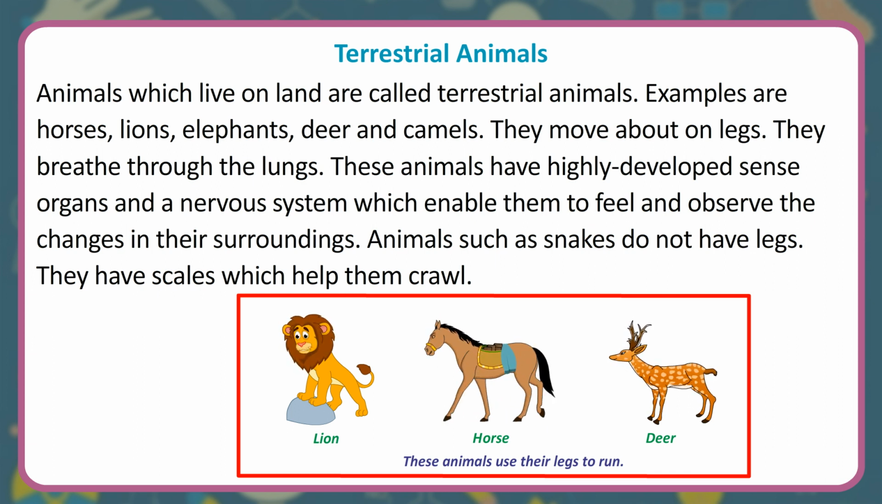These animals have highly developed sense organs and a nervous system which enable them to feel and observe the changes in their surroundings. Animals such as snakes do not have legs. They have scales which help them crawl.